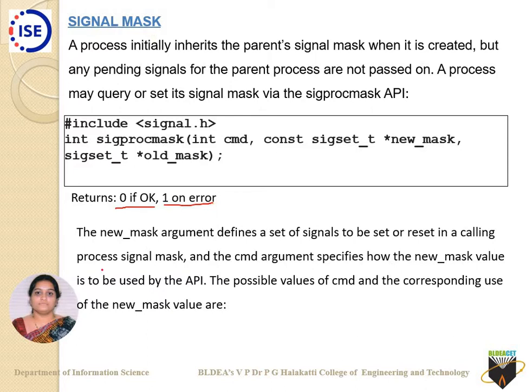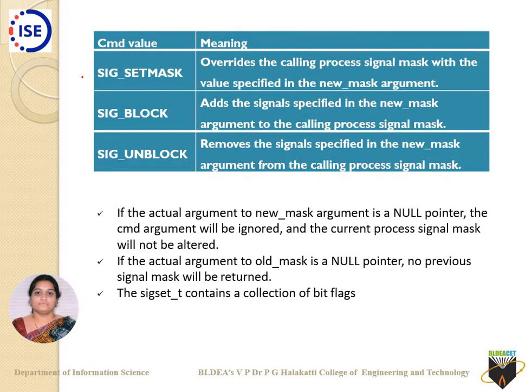The new mask argument defines a set of signals to be set or reset in the calling process's signal mask. The command argument decides how this new mask value is to be used by the API. The possible values of the command are as follows: the very first one is SIG_SETMASK, the second is SIG_BLOCK, and the third is SIG_UNBLOCK. These are the three values you can use in place of command.